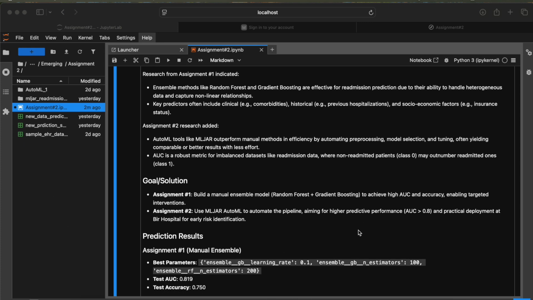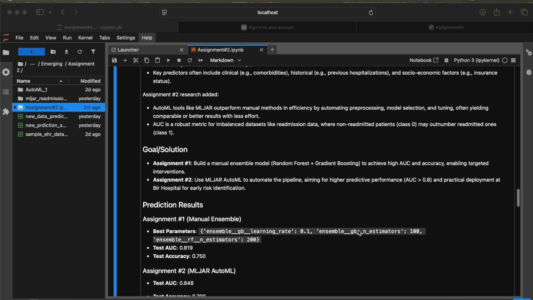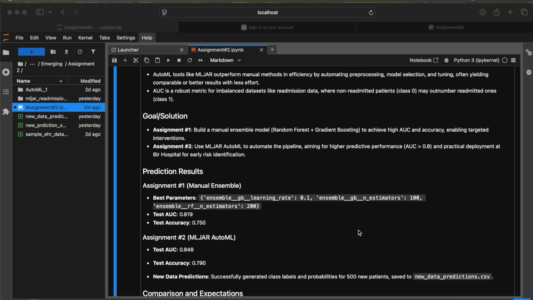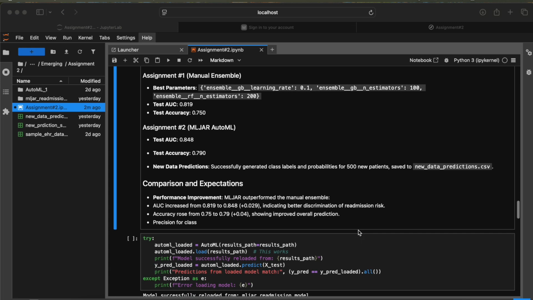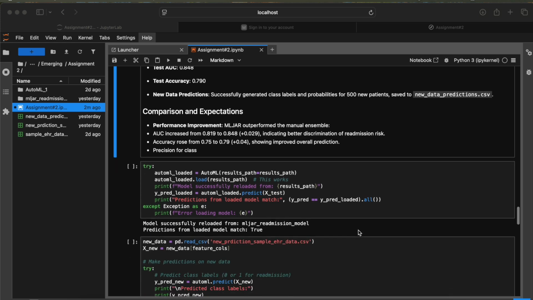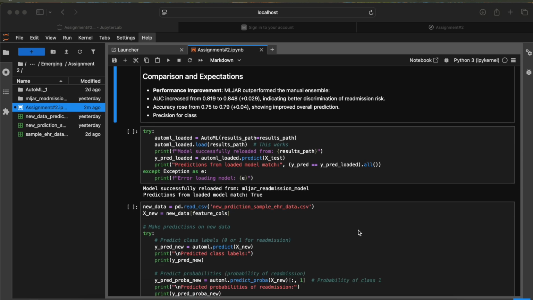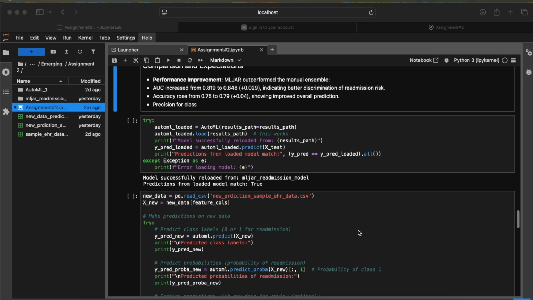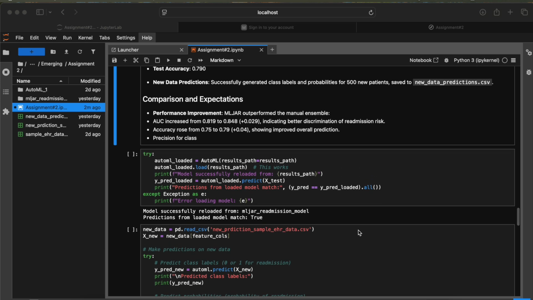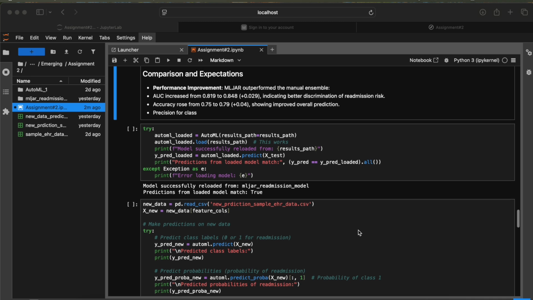They gave us a good result, an AUC of 0.819 and 75% accuracy. So for assignment 2, we switched to MLJAR AutoML, which automated most of the heavy lifting, such as preprocessing, model selection, and tuning. So the results were better. The AUC jumped to 0.848, and the accuracy rose to 79%.